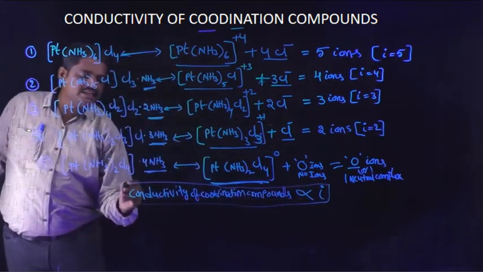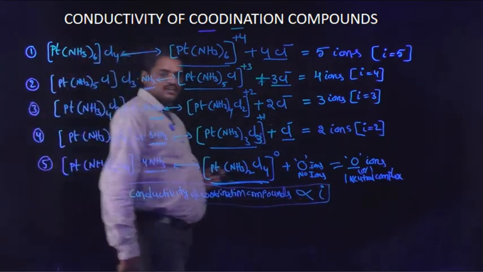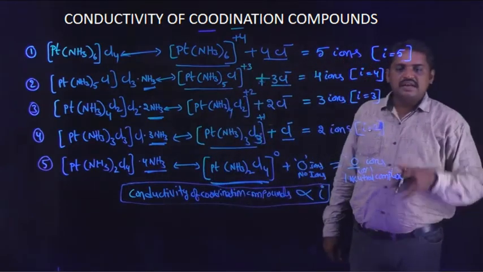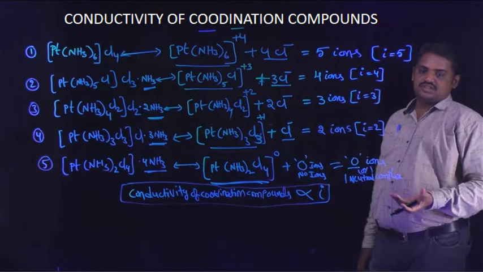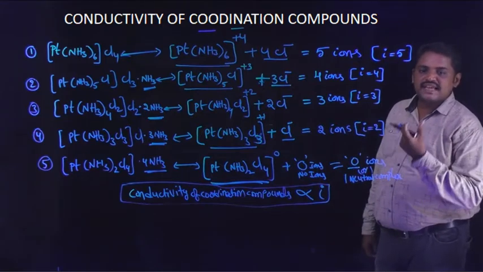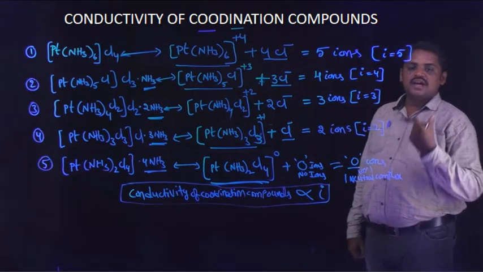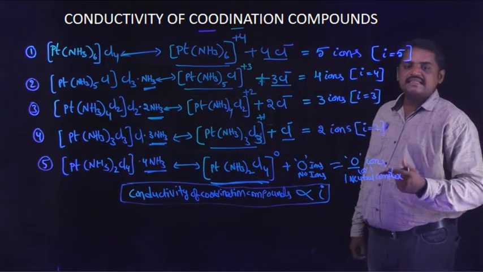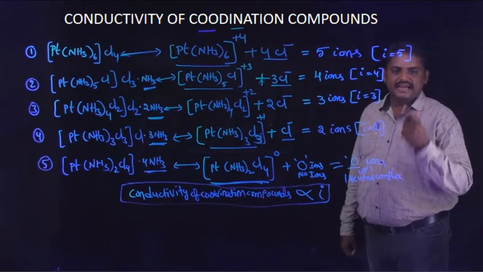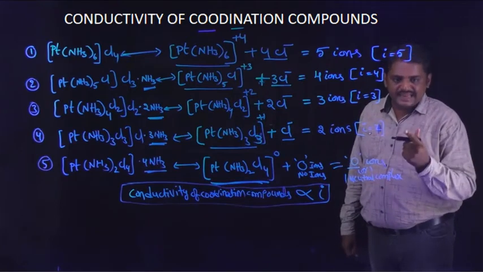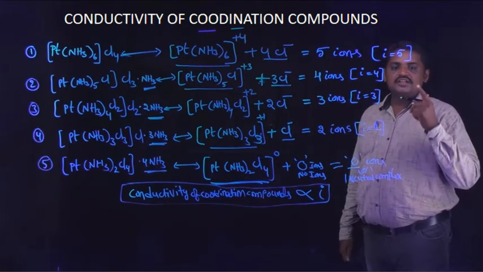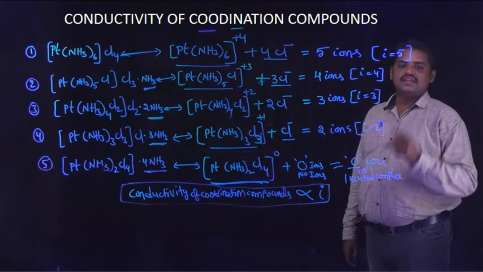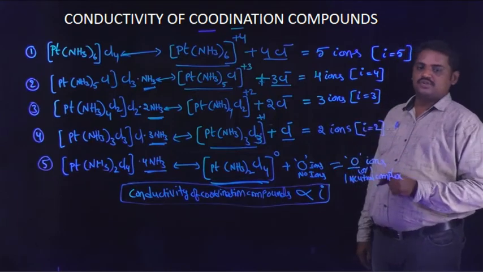I is indicated as the van't Hoff factor, which expresses the number of dissociated ions. The I value expresses the number of dissociated ions. I indicates the number of dissociated ions for the given coordination compound.